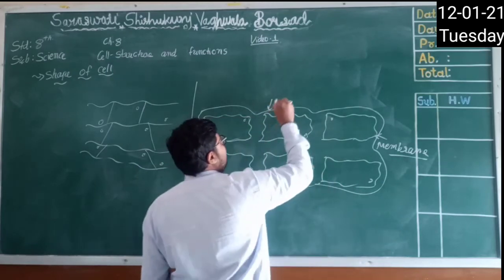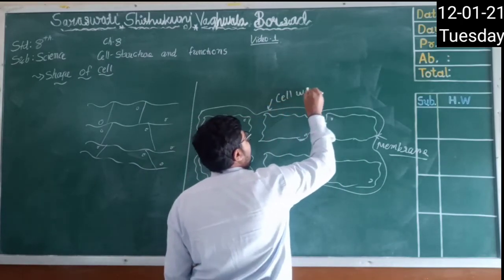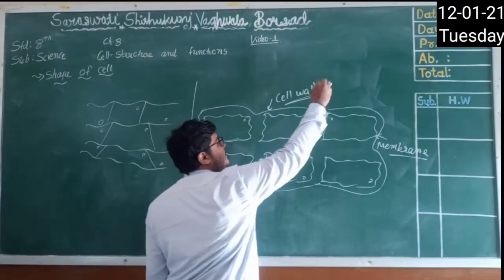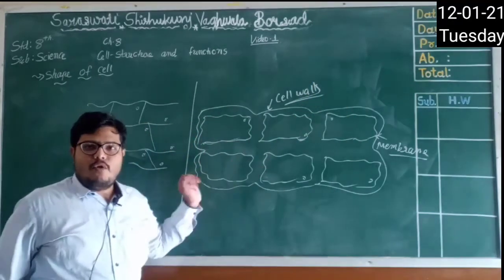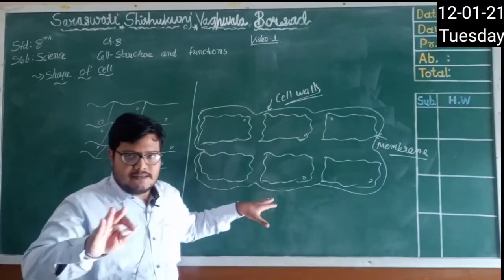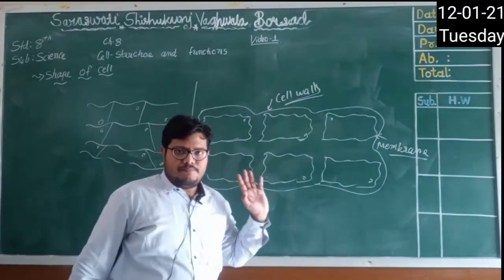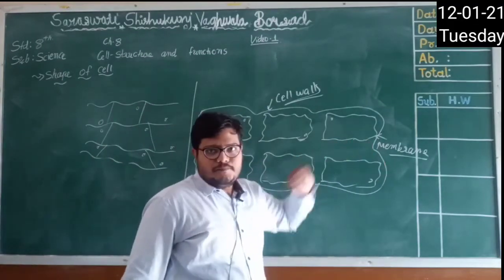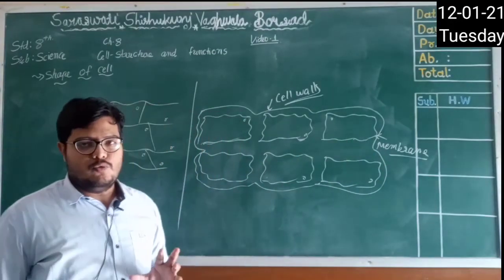Right? This one. So these cell walls give a specific shape to the plants. We do not have these cell walls, right? We have this membrane which gives shape to the cell.